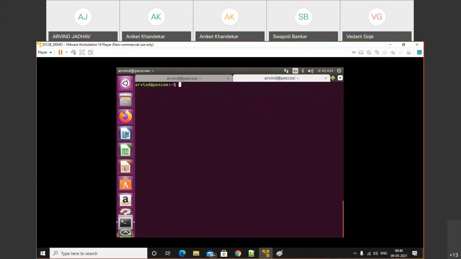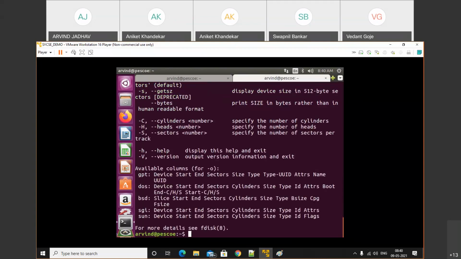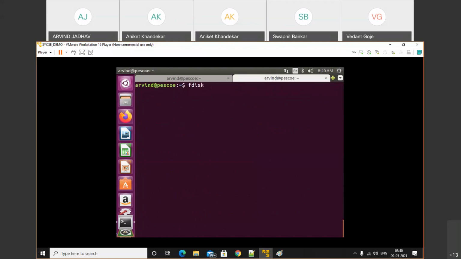Okay, let's check out. First of all, we create the partition. After that, we'll discuss about it. There's maybe a technical error in the Ubuntu. First of all, we all know that if you want to perform fdisk related operations, we need to log in by using super user. For that, first of all, here I will use sudo -i. I will log in by using the root user.